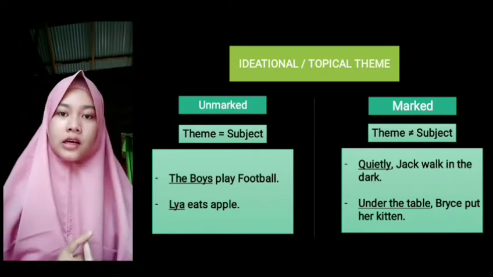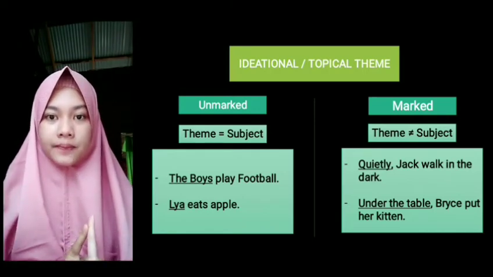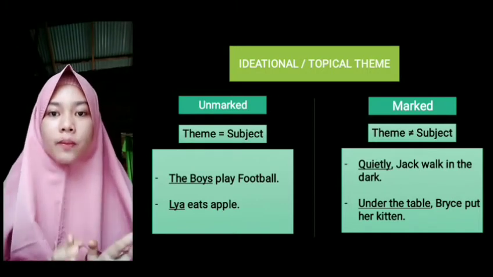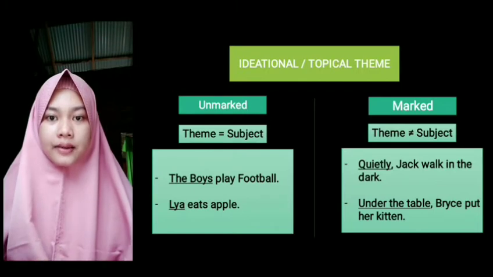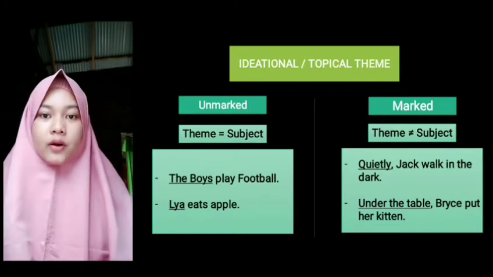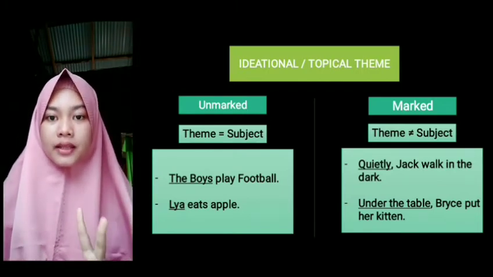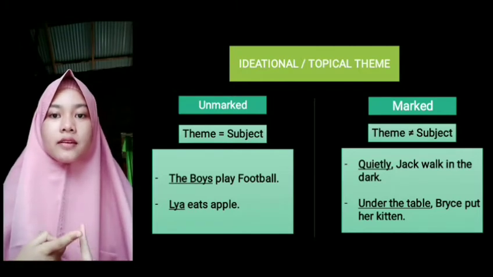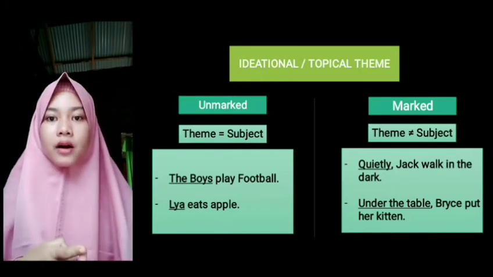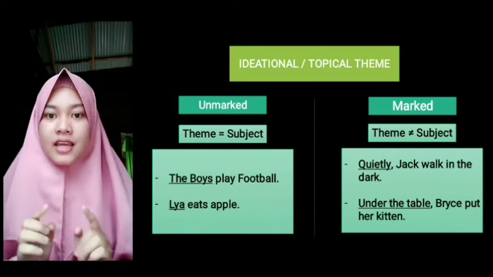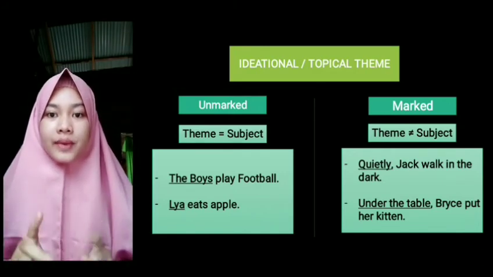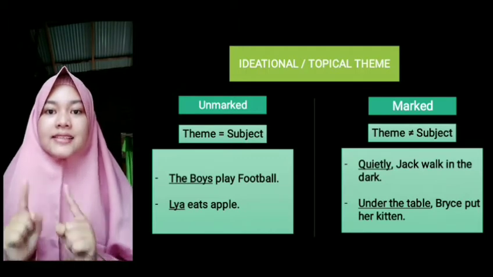So guys, a clause has at least one theme. This is the topic of the clause. It is called topical theme. This topical theme is also divided into two main types. The first is unmarked theme and the second one is marked theme. Now we are going to learn about unmarked theme. The keyword of this theme is subject.